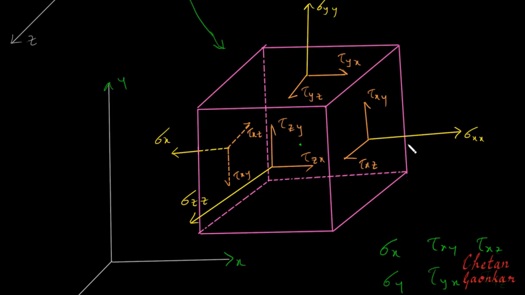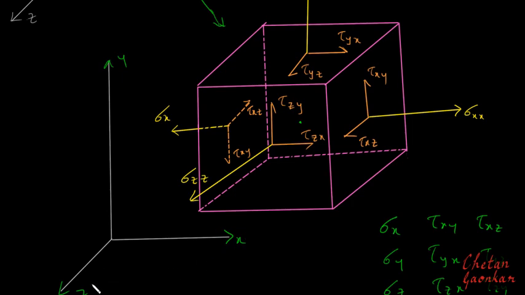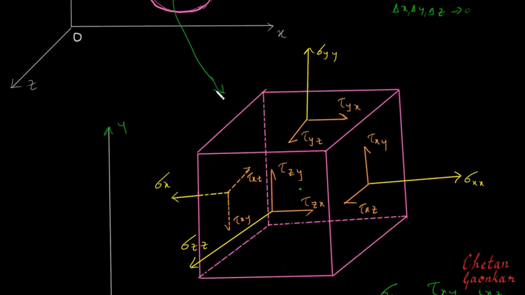Also, what we can observe from this is that there are some negative faces also. Now this plane and this plane are the positive faces because their outward normal will be in the direction of positive x-axis, positive y-axis and positive z-axis. But what about this plane here, this plane and this plane? Their outward normal will be in the negative direction, right? And because of that, the stresses developed will be in the negative direction on those planes, just to balance those negative outward normals. All right. So this is also what you need to carefully observe in this.